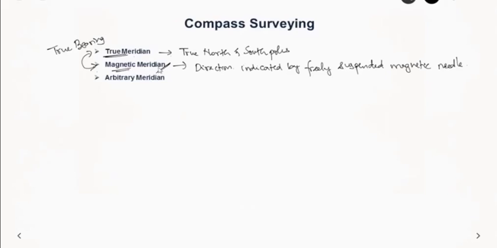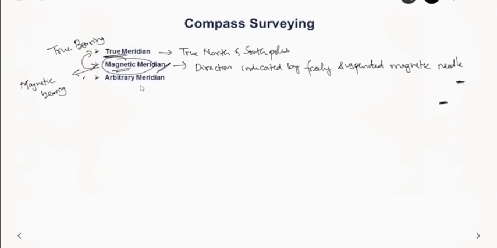So the magnetic meridian does not remain constant: when you measure at a certain place near the equator, and when you go to the North Pole and measure, the magnetic meridian may not indicate the same direction because it is affected by the Earth's magnetism. But this magnetic meridian is good for measurements at a localized place because for a given time it's going to remain constant. So a bearing which is measured with respect to this magnetic meridian is known as magnetic bearing.